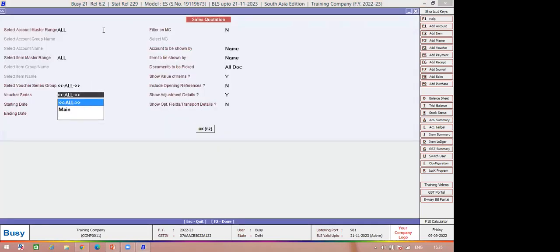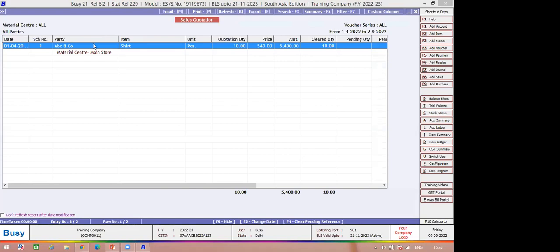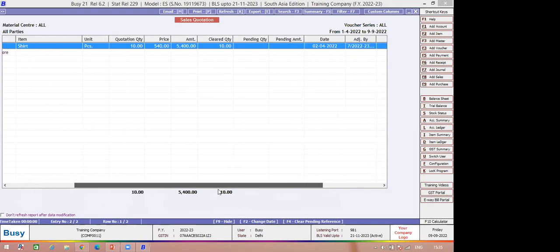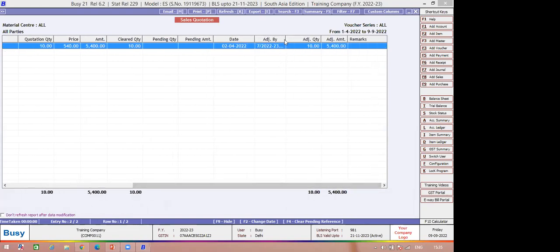If you want the entire detail about the quotation adjustment, you can go to the sale quotation wise statement report. Here you can see that this quotation has been generated on this date with voucher number 1 to ABC and Company. And this quotation has been adjusted with the bill number 7/2022-23.